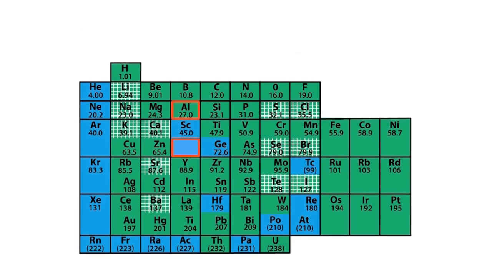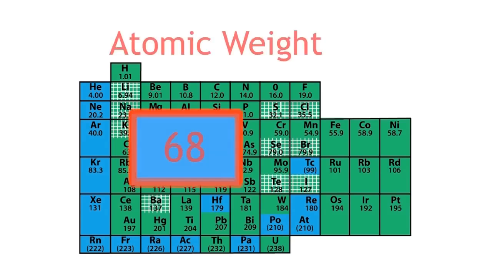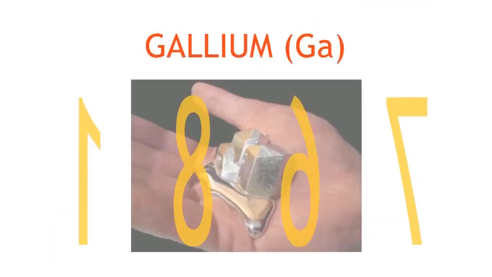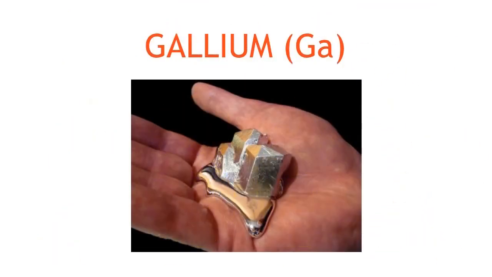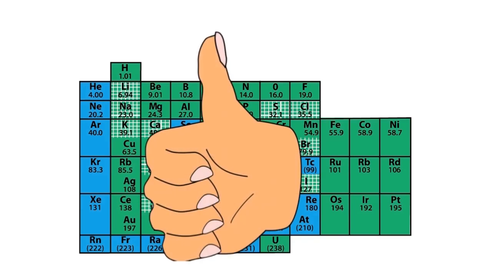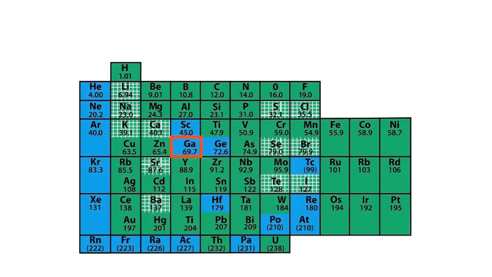One of the gaps in Mendeleev's table was found below aluminium. He predicted the properties of this mystery element and that it would have an atomic weight of around 68. In 1875, gallium was discovered, the mystery element. Mendeleev's predicted properties matched this new element's properties almost exactly, marking a turning point in the world of chemistry. His table started to become widely accepted.